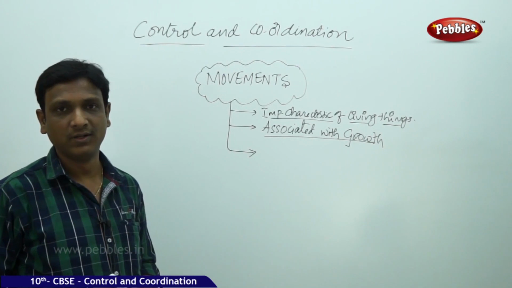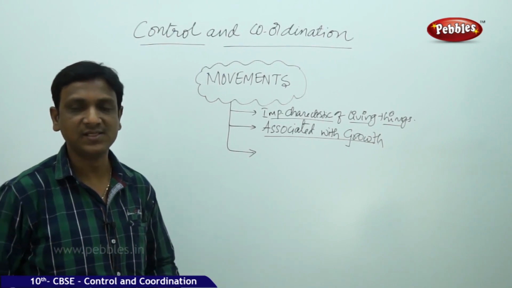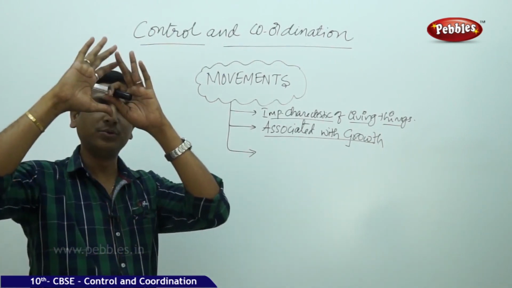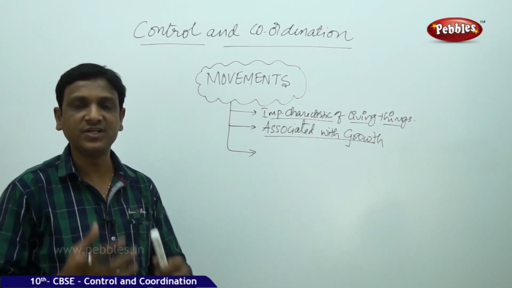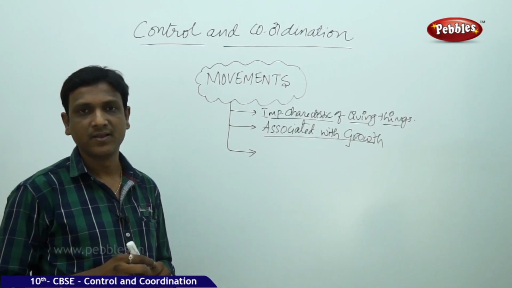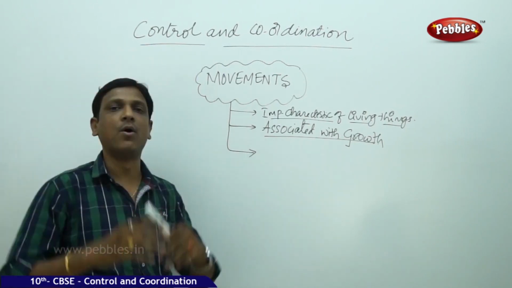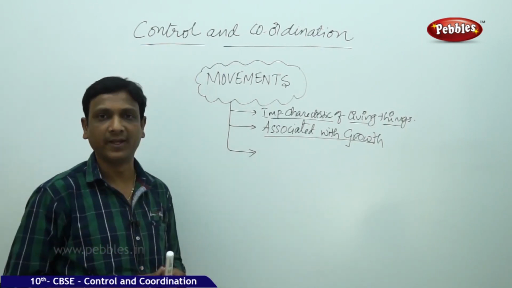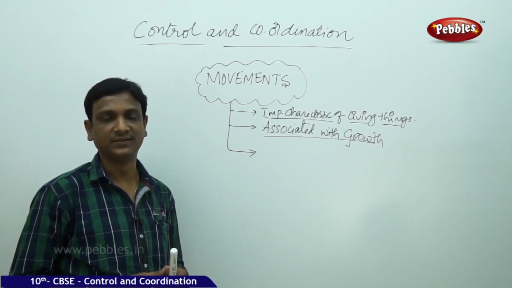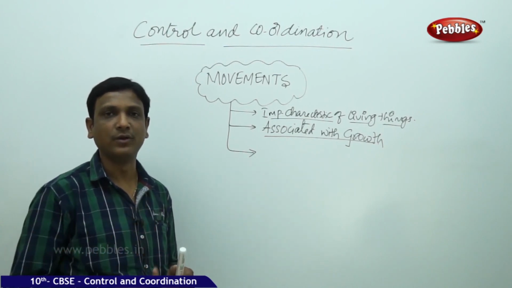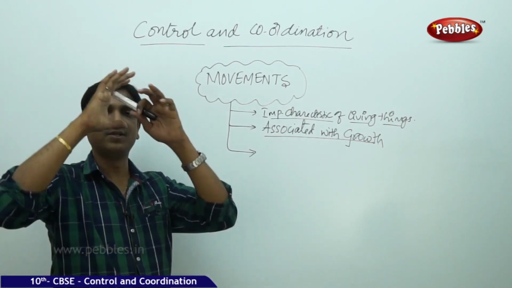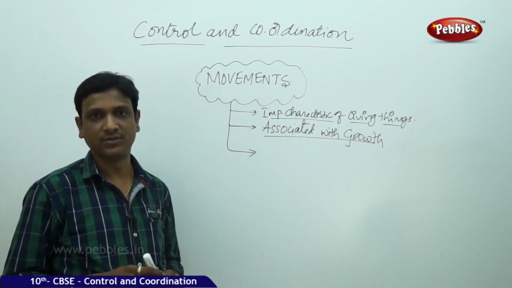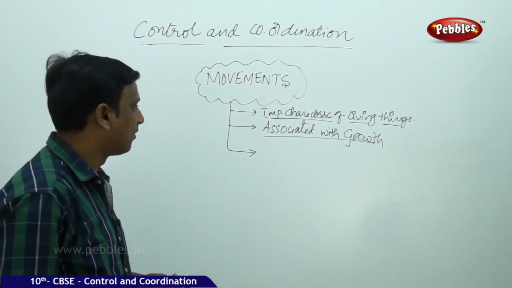What makes your hand muscles go to this position? That is what initiates the movement in your body. So closing your face is a response. Somebody throwing something is a stimulus. Assume that something may fall on your face, so to defend, to protect yourself, you're closing your face. This is a response.